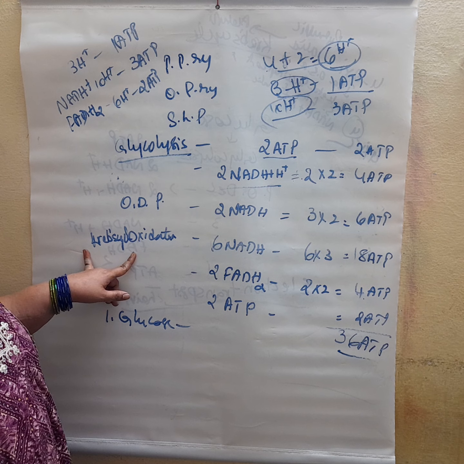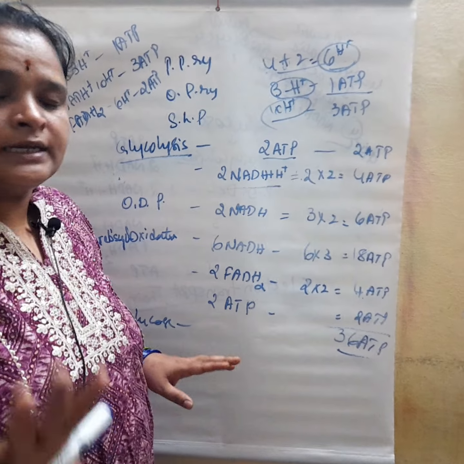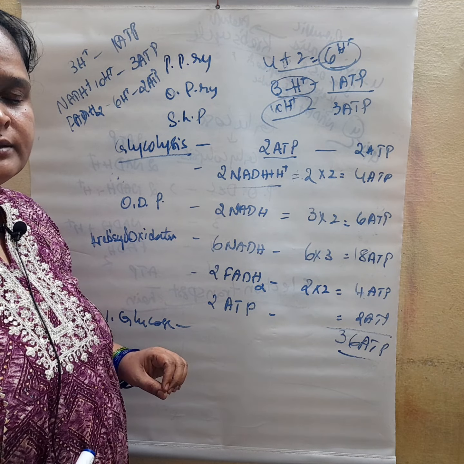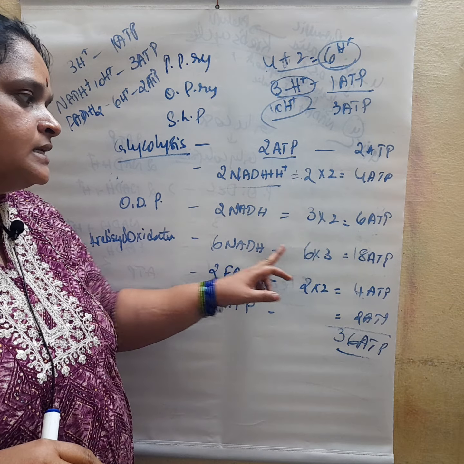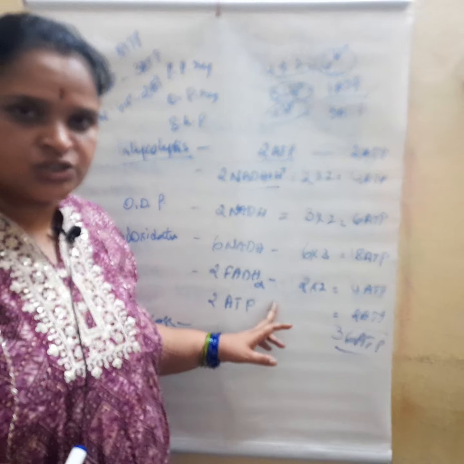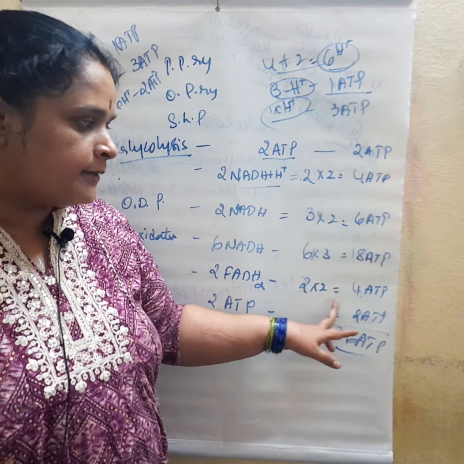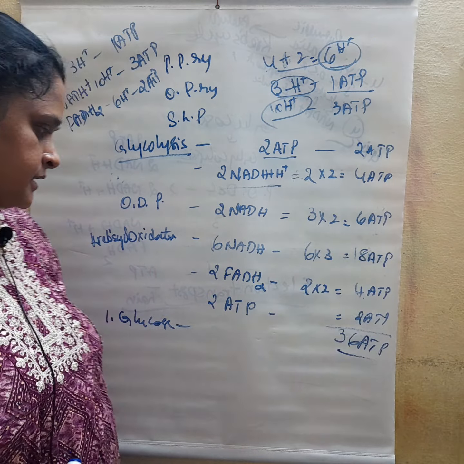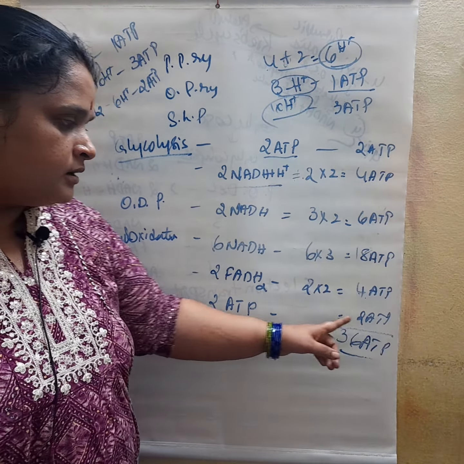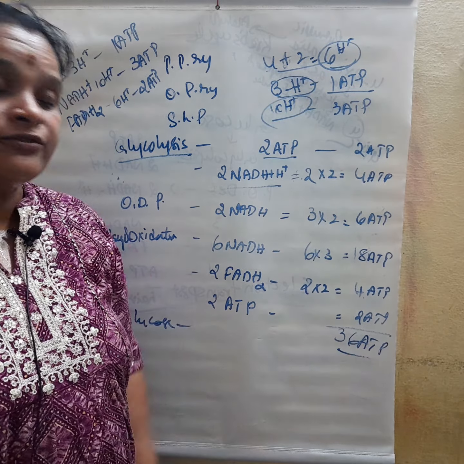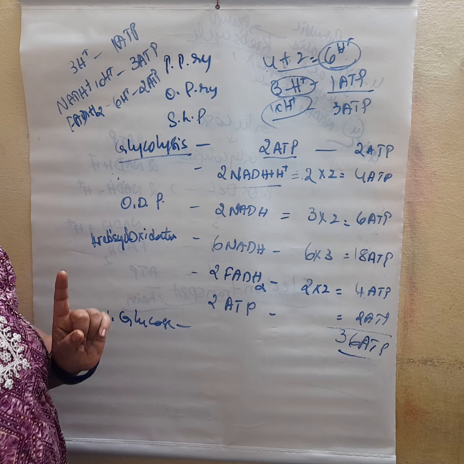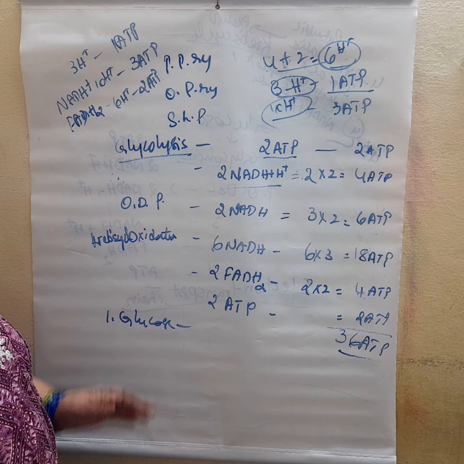Next, Krebs cycle, 3 NADH are generated in 3 steps. Here 2 molecules of acetyl CoA are entered, so it forms 6 NADH. 6 into 3, 18 ATP, right? And again 2 FADH2 are generated, forming 4 ATP. And substrate level phosphorylation is also there. So 2 ATP and 2 ATP. So ultimately 36 ATP are generated from one glucose molecule. This is about electron transport.